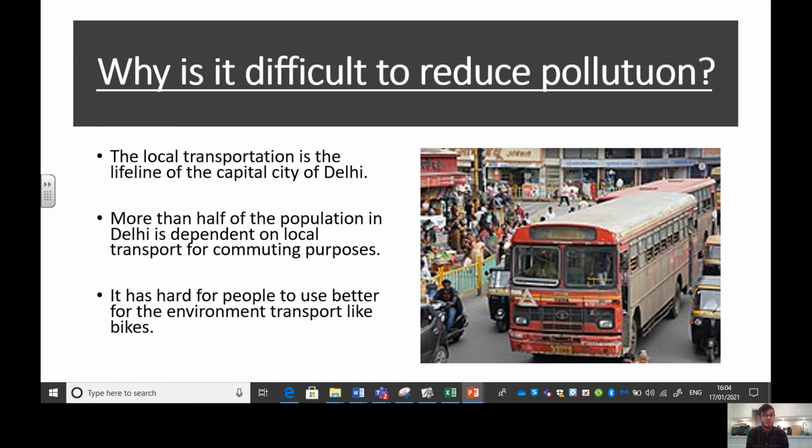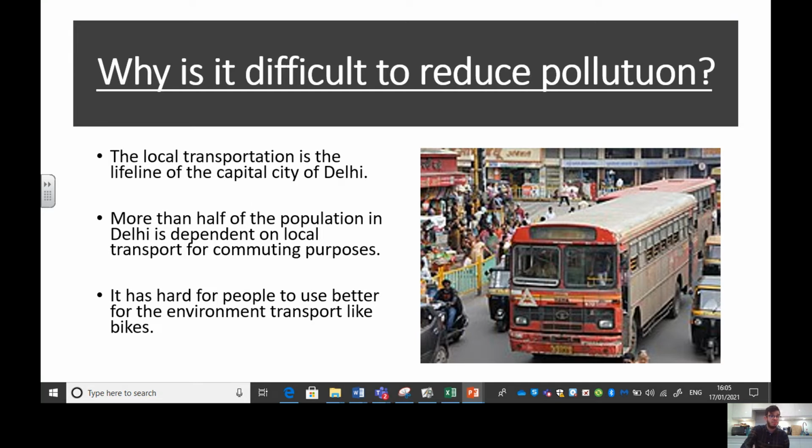More than half of the population in Delhi is dependent, which means they need local transport for commuting. And commuting is when you talk about going to work. So I commute to Ark Franklin from my flat. How do I get there? I take a train. That's how I commute. Sometimes I cycle, and in summer I try to walk, even though it's a little bit further. Why? Because I want to not pollute as much. But it's difficult for a lot of people.